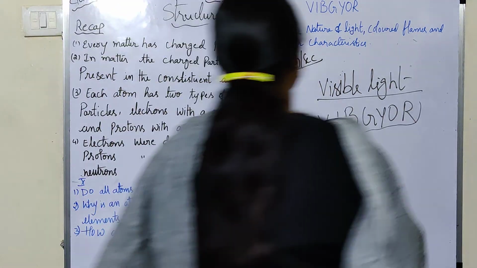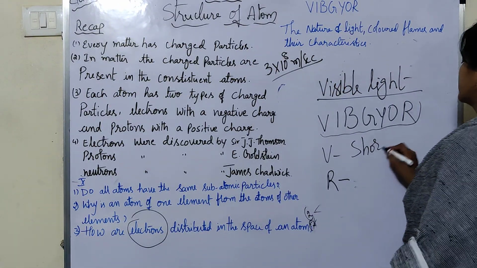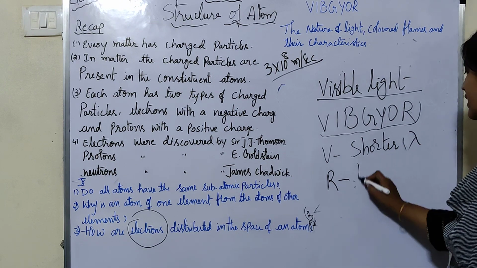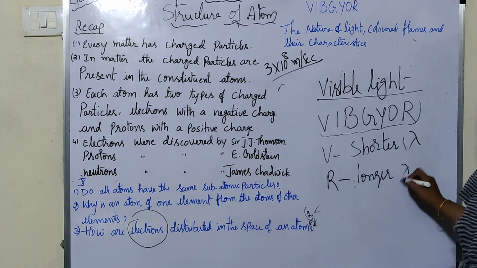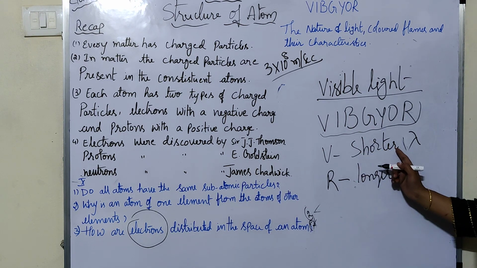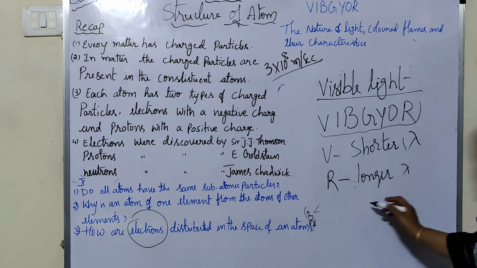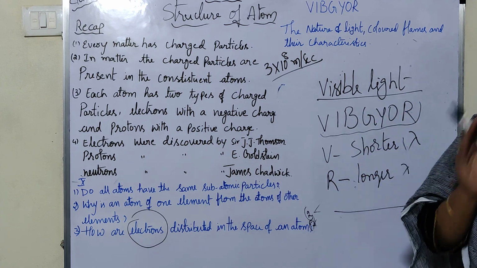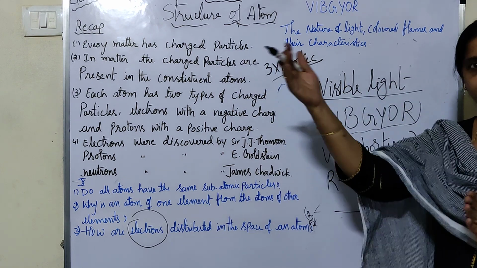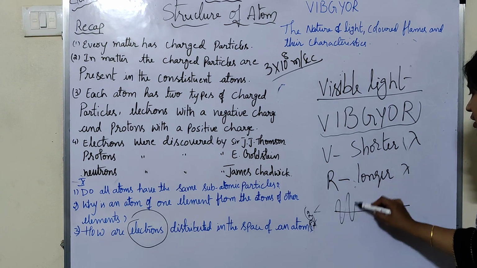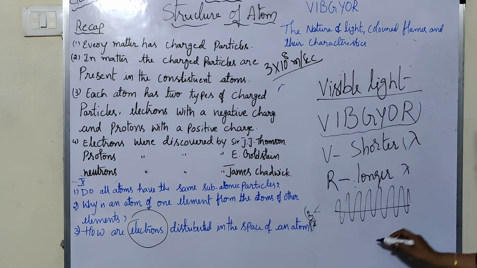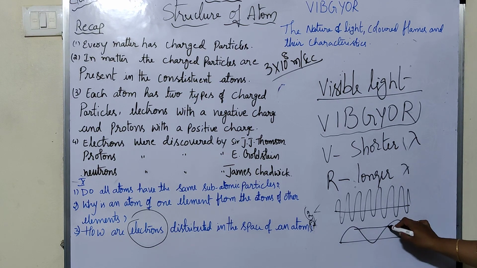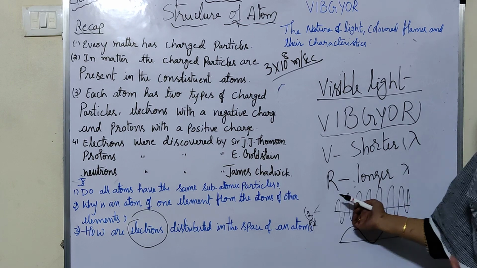Violet has a shorter wavelength, and red has a longer wavelength. What do shorter and longer wavelength mean? If the wavelength is shorter, frequency is more. Red has a longer wavelength. If the wavelength is longer, frequency is less.